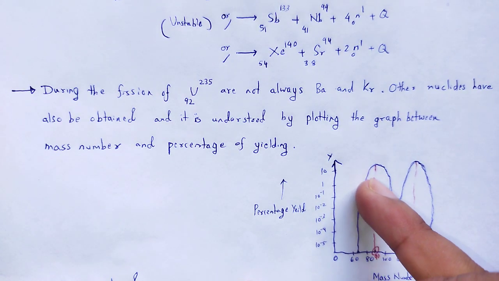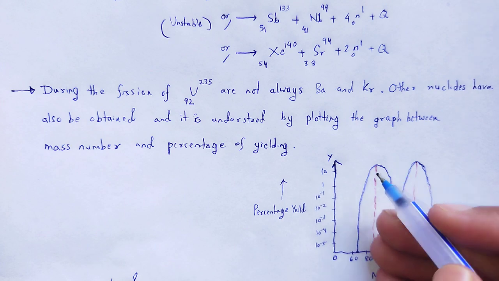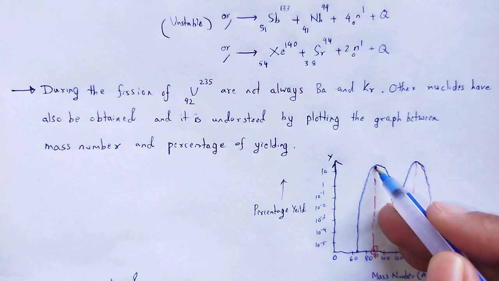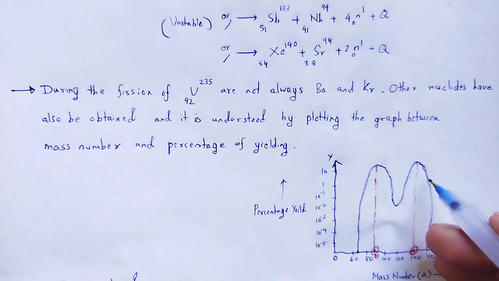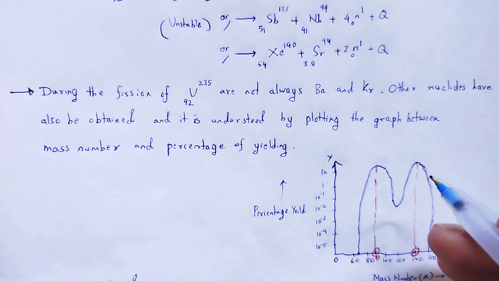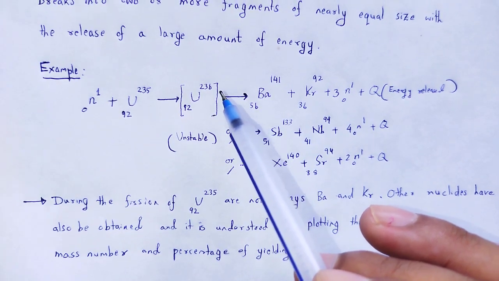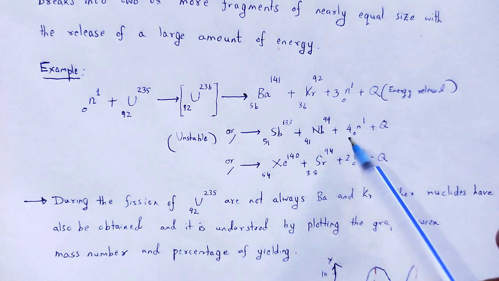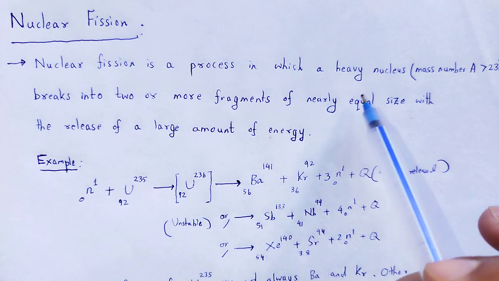Plotting that graph, we clearly see that at mass number 90, the probability of obtaining these nuclei is high. Again, at 140, the probability of obtaining nuclei having the mass number 140 is high. In this way, it is clarified that in nuclear fission it's not always barium and krypton, but different nuclei are formed.